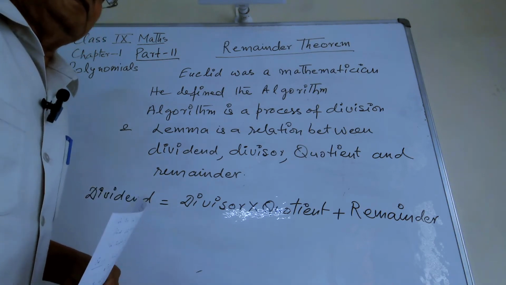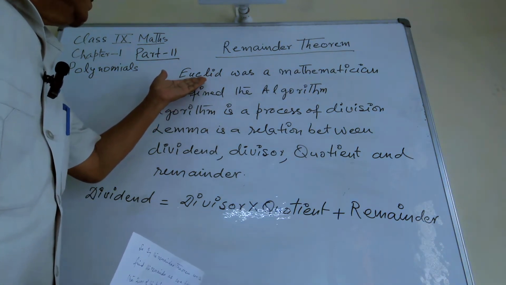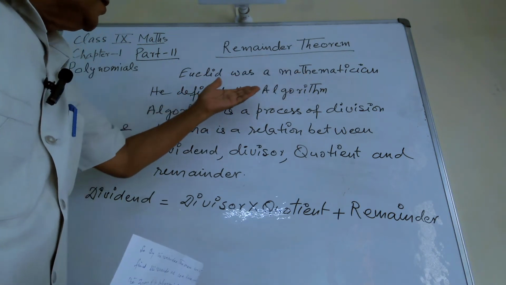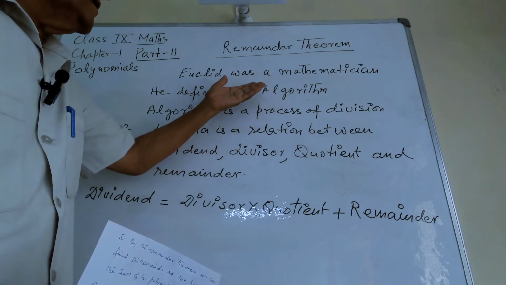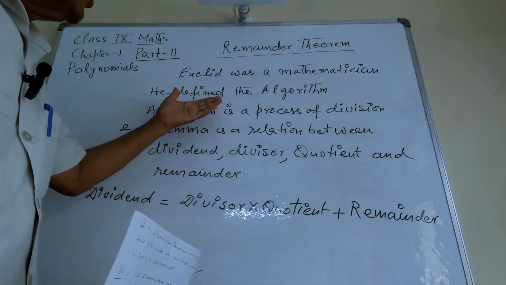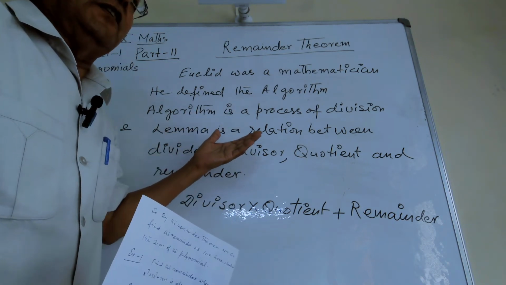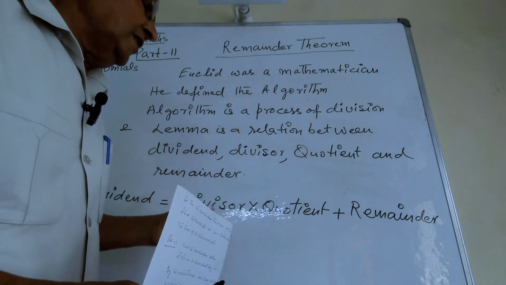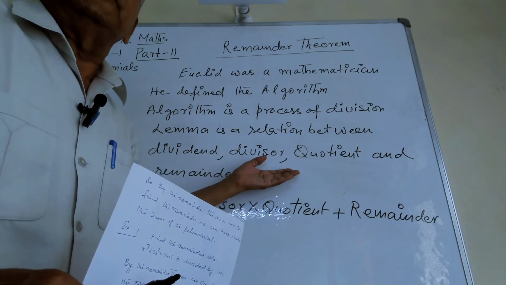But Euclid was a mathematician, and he defined the division method in his own way. He was a mathematician of Italy, and he defined the process of division, and he also defined the relation between the dividend, divisor, quotient, and remainder. These are the four terms of a division.